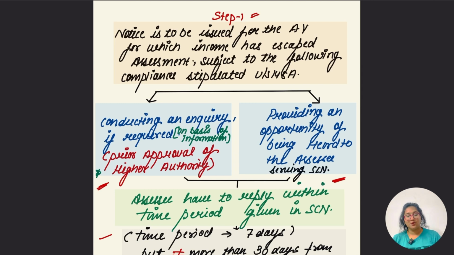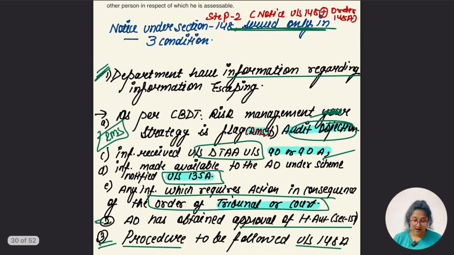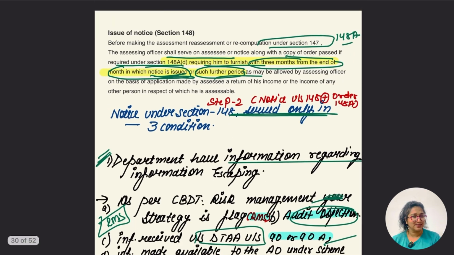So the notice is served along with 148A subsection D to the SSC, but there are 3 things which are to be mentioned, right? First, that the department has information regarding the income escape of the SSC. Second, that the higher authority approval is to be taken under section 151. And third, the 148A procedure is to be followed. Hope this is clear.